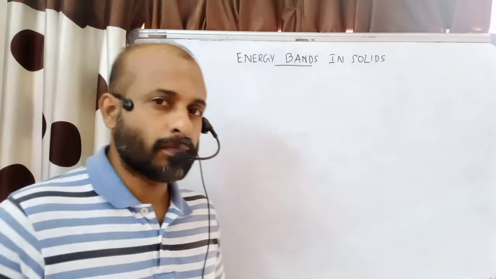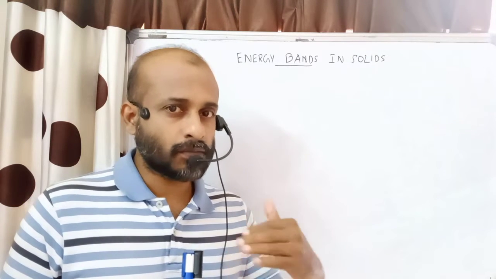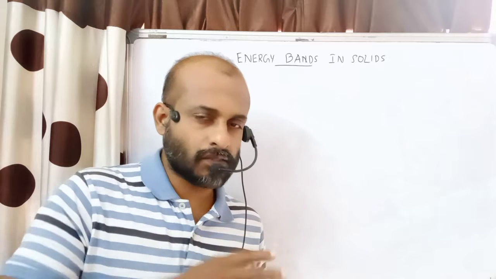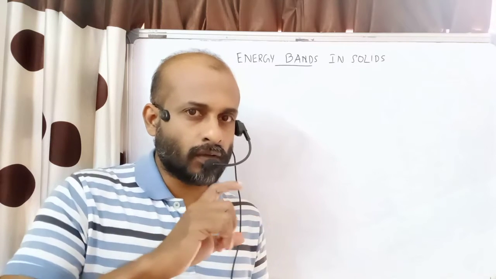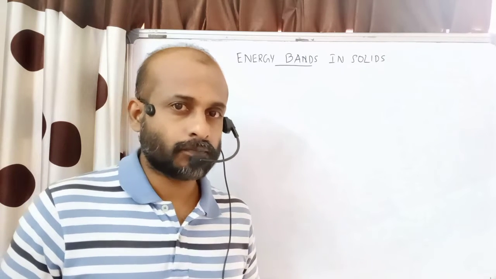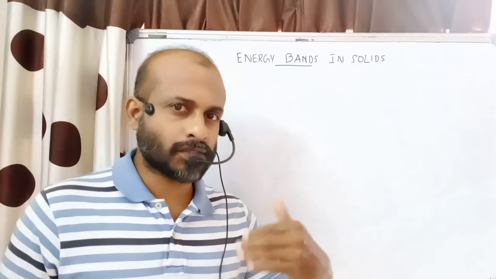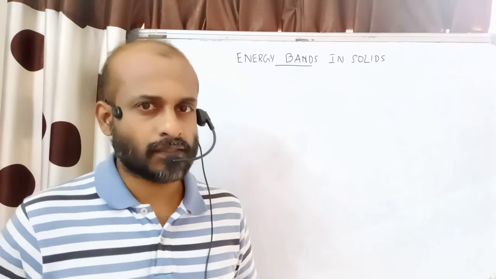So we will see there are two types of energy bands. What is an energy band? An energy band is a combination of energy levels. When we draw, the energy levels together make a group called an energy band. One band is called the conduction band, the other one is called the valence band.